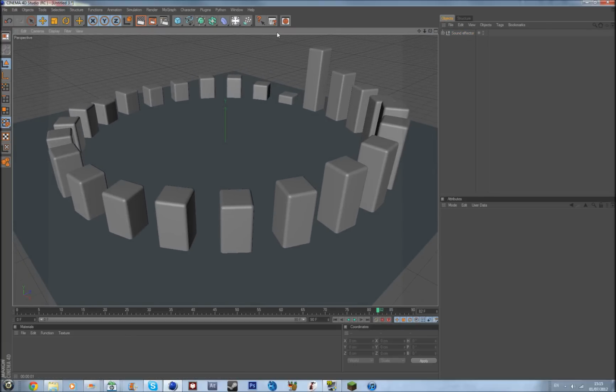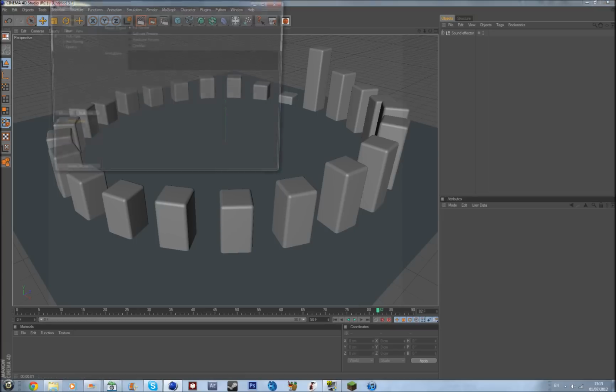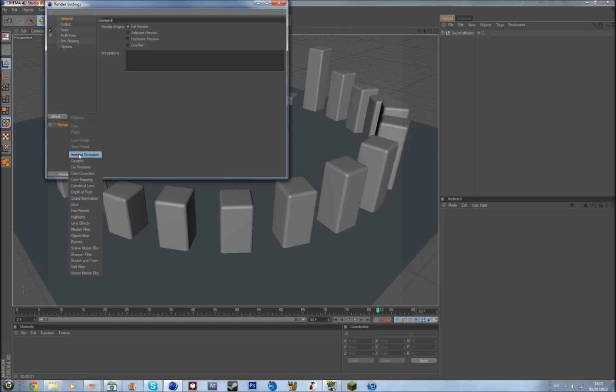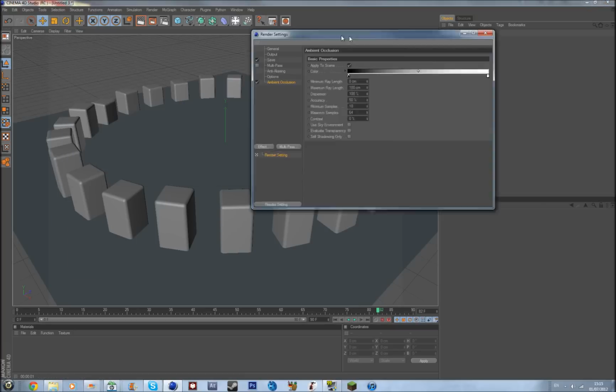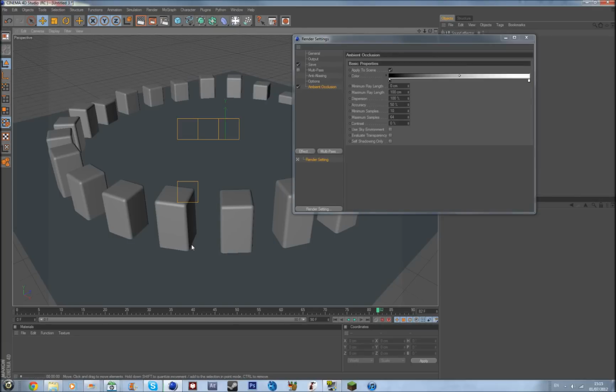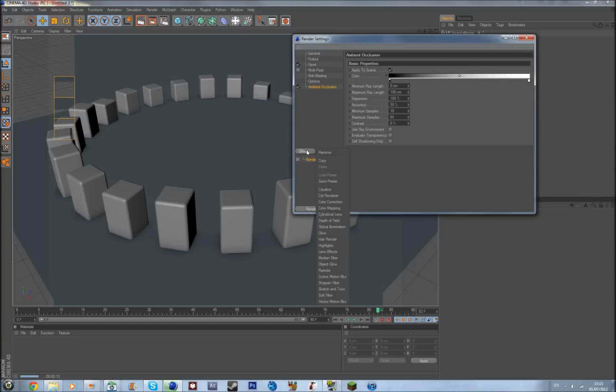And textures. Go into your render settings and go to effect, go to ambient occlusion, and what this does, it just adds shadows I think. Yeah, it adds shadows to your scene and it makes it look a lot more realistic. I hope I'm not wrong.